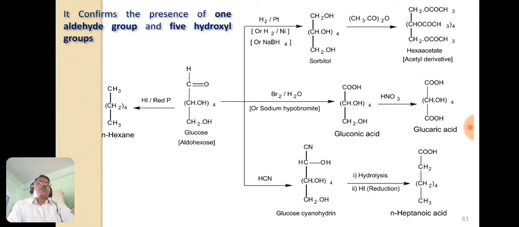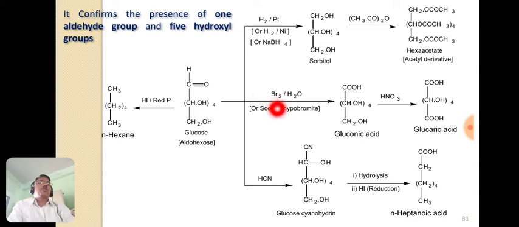Then glucose on catalytic reduction, like passing hydrogen gas in presence of nickel or platinum, or using sodium borohydride, gives the hexahydric alcohol, sorbitol. And this sorbitol on treatment with acetic anhydride gives the hexaacetate, or acetyl derivative, which indicates the presence of one aldehyde group and 5 hydroxyl groups.